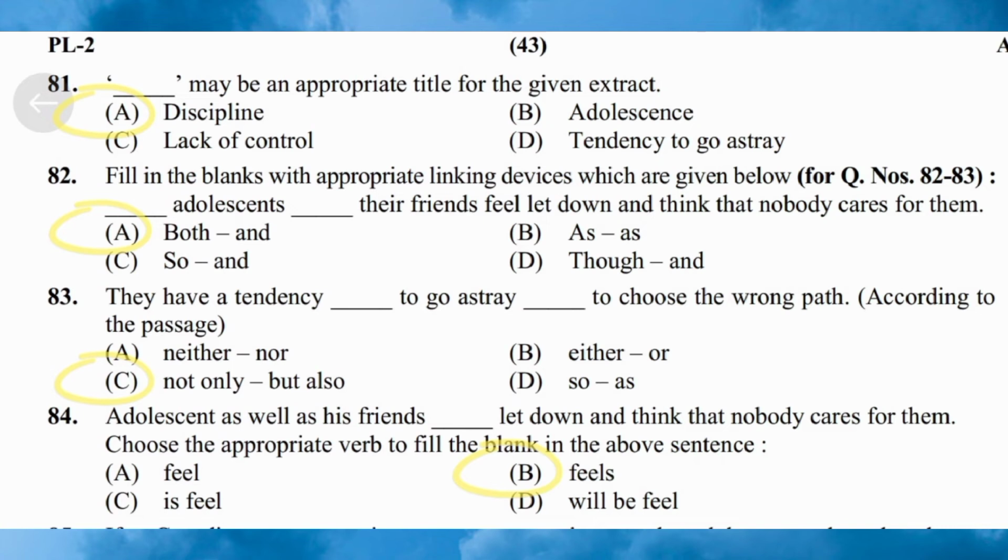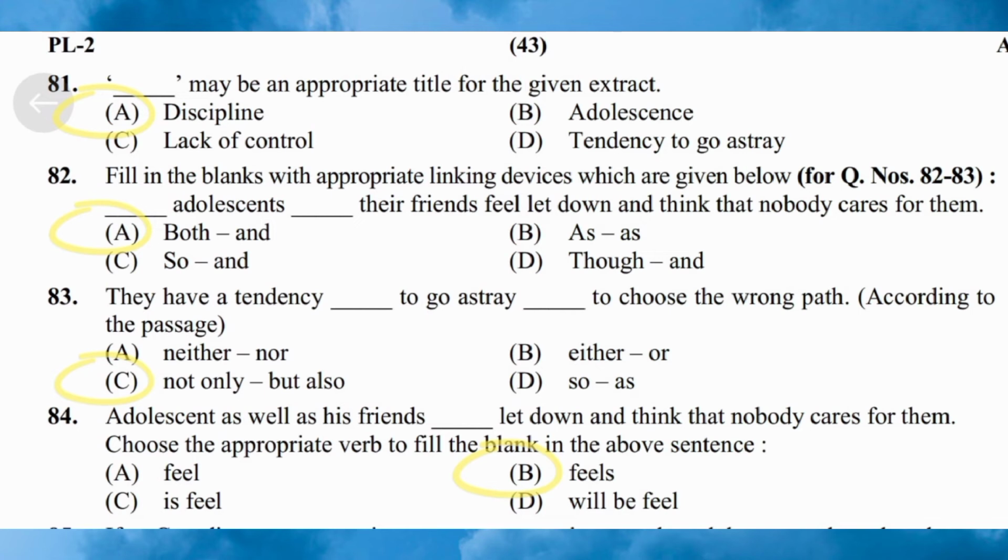Next question 82. Fill in the blanks with appropriate linking device which are given below. Adolescents, fill in the blank, their friends feel let down and think that nobody cares for them. Option A, both and. Option B, as. Option C, so and. Option D, though and. Here the correct answer is option A, both and.